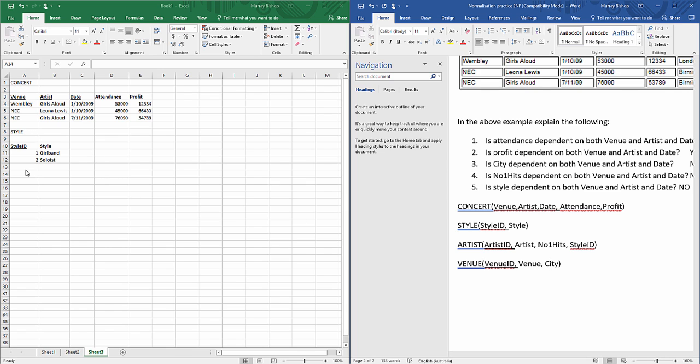So don't be too confused by these primary keys that we've created. Just remember that in each table you need to have a primary key to uniquely identify everything, and creating a new field or an attribute with an ID tag is really a great way of uniquely identifying each row. So for instance, instead of having the artist ID of Girls Aloud or Leona Lewis, it's quite nice to link it to a nice primary key of 001 or 002 for example. And that's why we've made up new primary keys: style ID, artist ID, and venue ID.